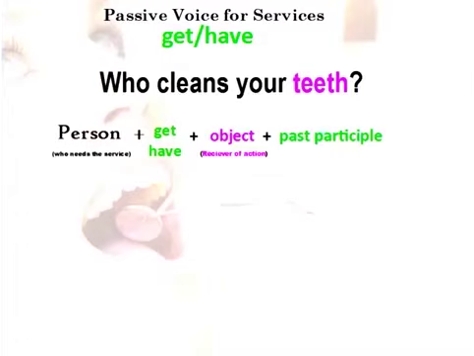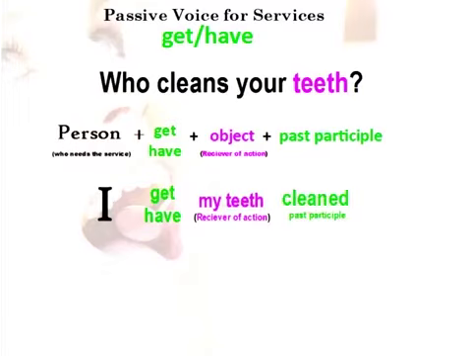And I'm going to say, well, who needs the service? I. Then I can use my verb get or have. Then I use the receiver of the object, for example, my teeth. And then I use the past participle, the action, cleaned. So I say, I get my teeth cleaned, or I have my teeth cleaned, then by the dentist.